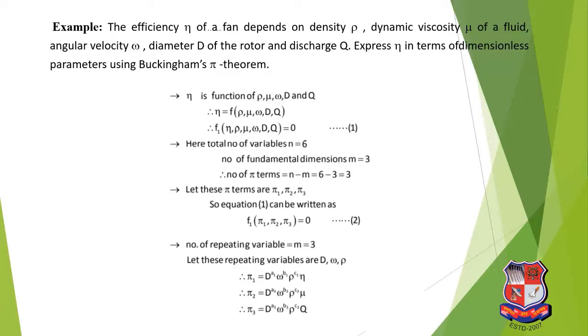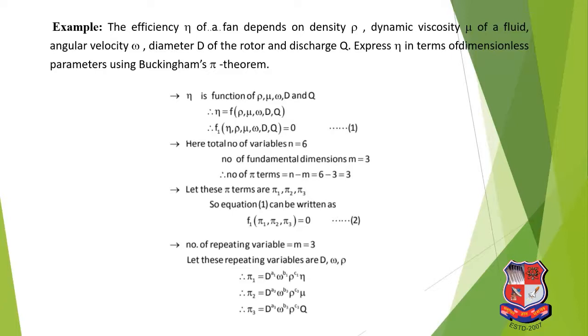So from this example, the repeating variables: first one is the geometric property. Out of 6 variables, which one is the geometric property? Diameter. Next is the flow property. Out of 6 variables, we choose the flow property as omega, and then the fluid property, density, so we select rho. So step number 4, select the repeating variables and